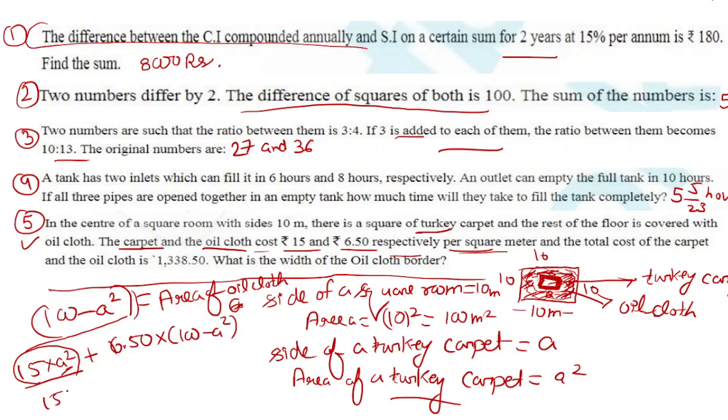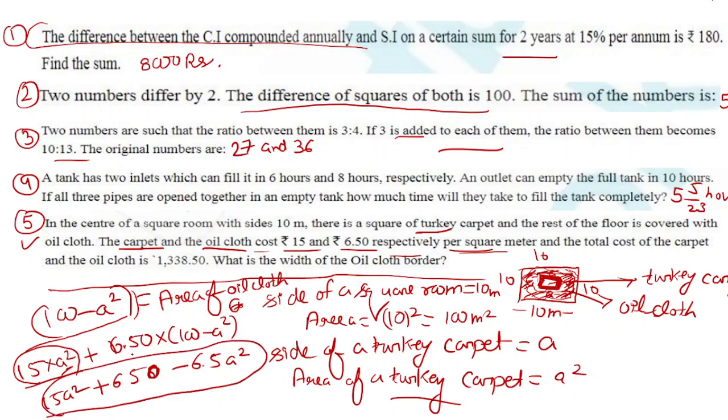It will be 15 A squared plus, if you multiply 6.50 with 100, you will get 650, minus 6.5 A squared, and this whole value.